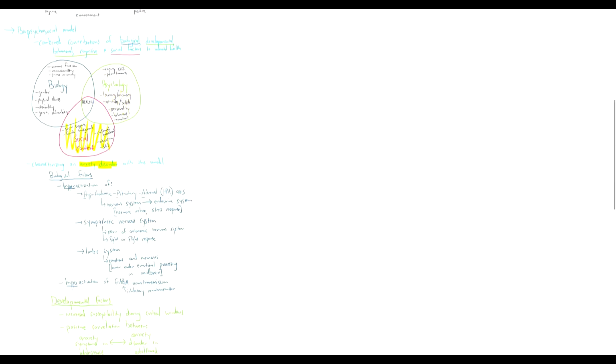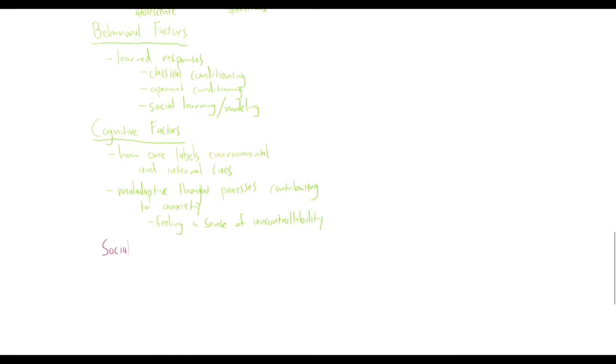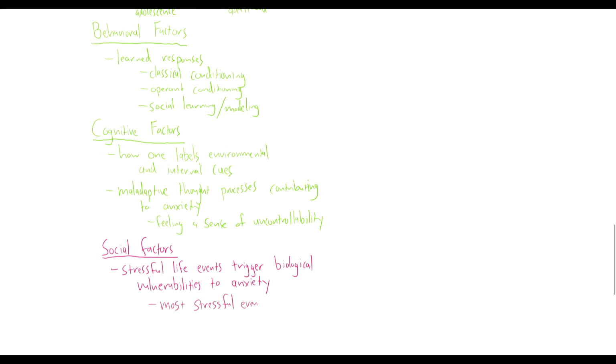Now we'll talk about our social factors. When it comes to social context, we're looking at environmental factors. So we can look at stress and stressors. So stressful life events are going to trigger biological vulnerabilities to anxiety, and most of the stressful events that we encounter as humans are social in nature.